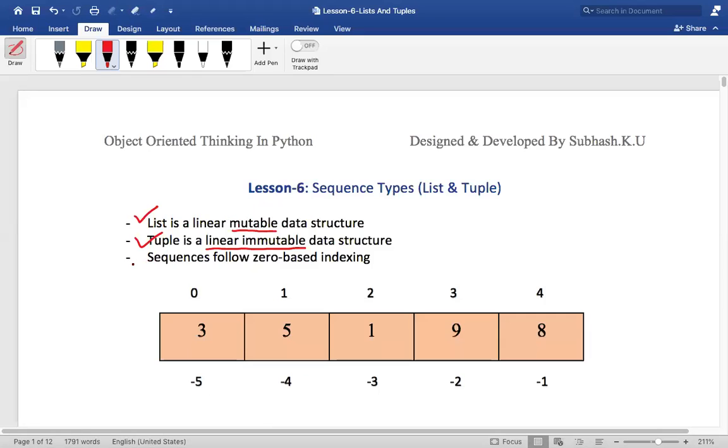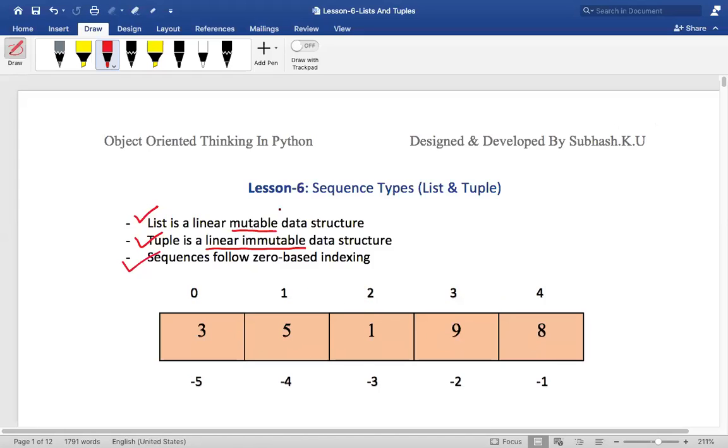Then the sequences will follow zero-based indexing. So the first element is indexed with zero, the second one is identified by one, the third one by two, the fourth one by three, and so on. In reverse also you can address this, so from the back side, it is -1, -2, -3, -4, -5. Is this clear? This picture should be in your mind, or if you know this, then we can proceed further with the next examples.